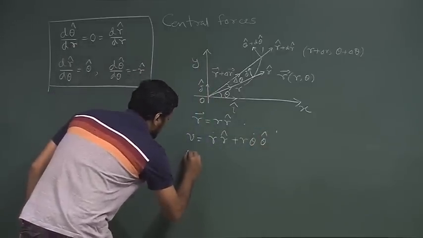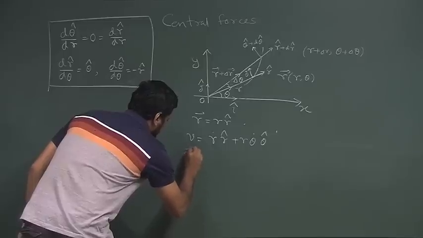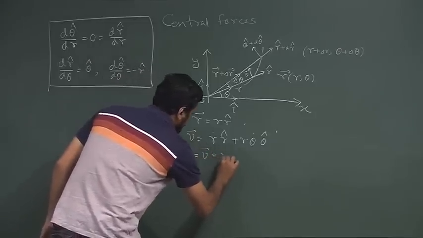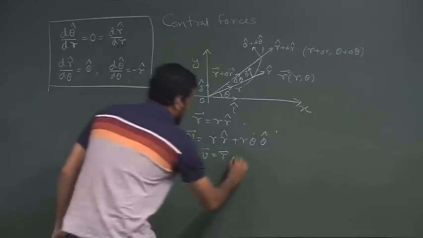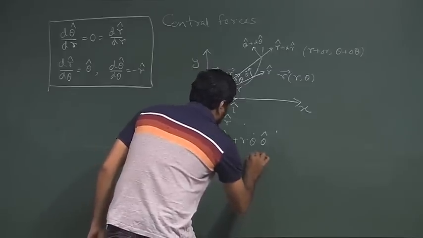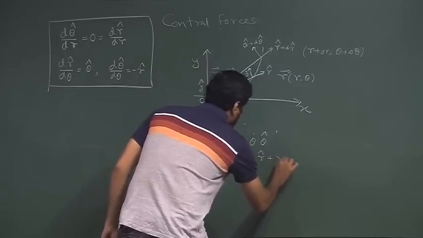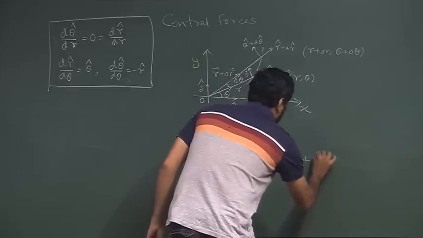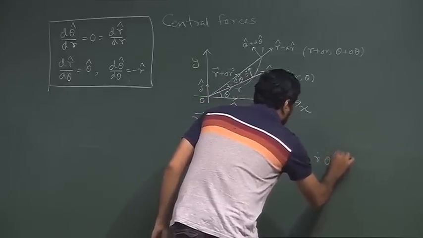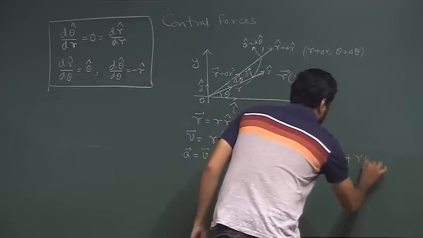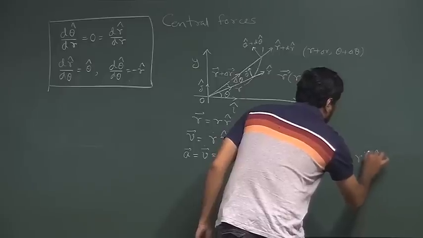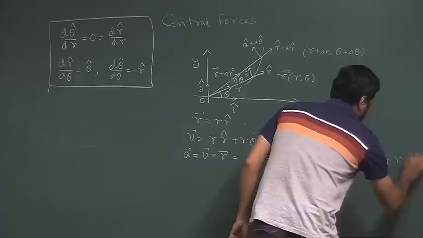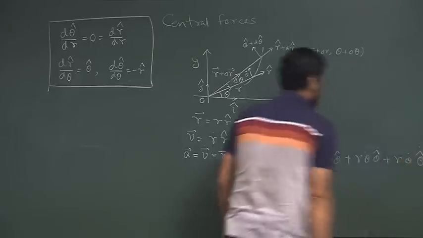Now, we take A, which is a vector, equal to V dot, which will be equal to r double dot r cap plus r dot r cap dot plus r dot theta dot theta cap plus r theta double dot theta cap plus r theta dot theta cap dot.